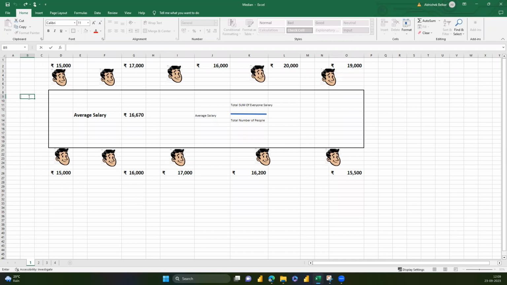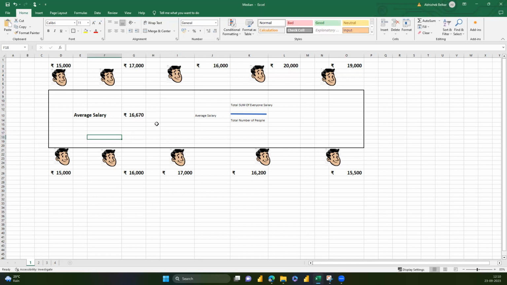Let's take one example where you and your group of friends go out to a restaurant eating vada pav, and 10 of your friends sit on a table and they start discussing their salaries, right? Everyone starts posting their own salary and tells everyone, okay, this is my number. Someone is making 15,000, someone is making 17,000, someone is making 16,000. If you want to calculate the average salary for the entire table, the group of 10 friends has an average salary of 16,670 rupees, right?